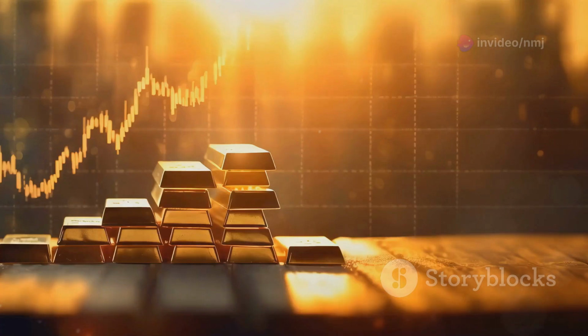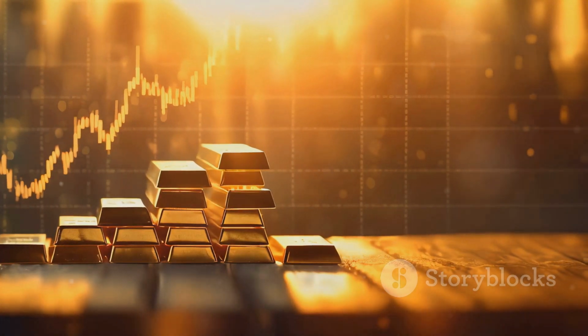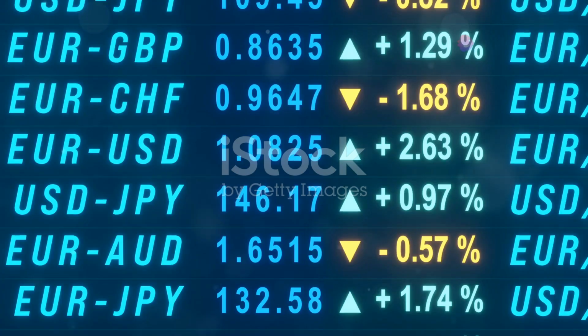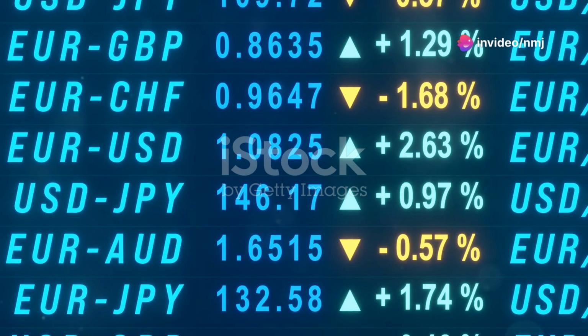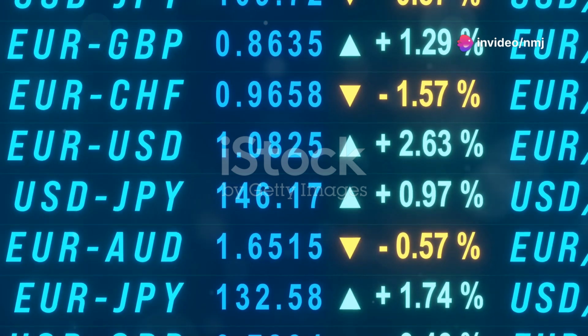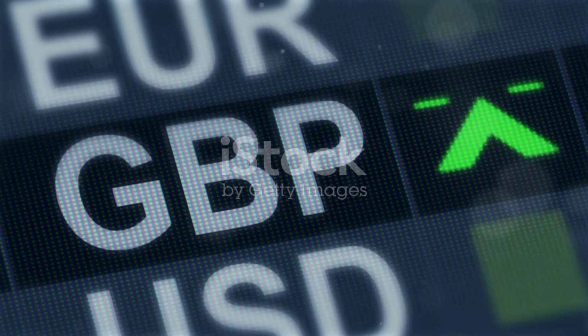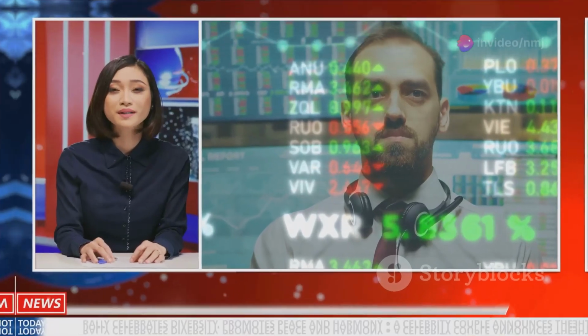Key support levels: $2,731.45, $2,716.90, $2,701.70. Key resistance levels: $2,747.75, $2,760.40, $2,772.50.